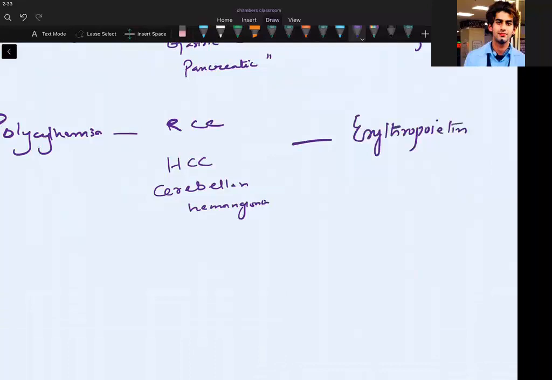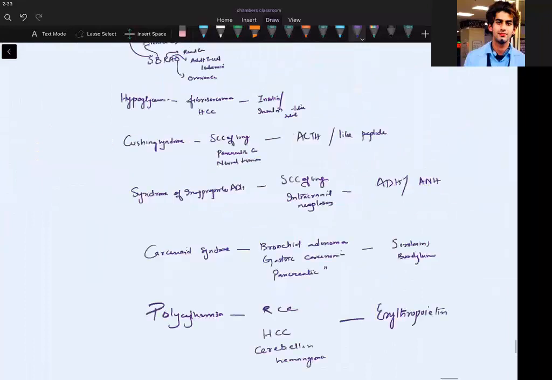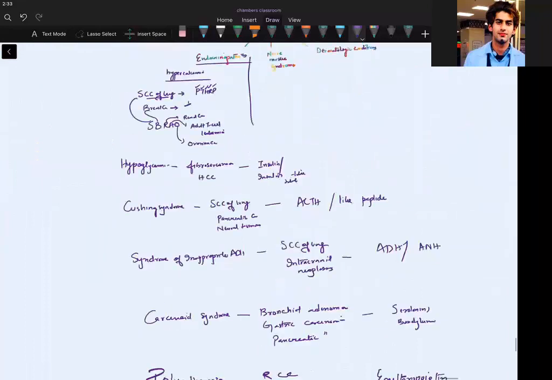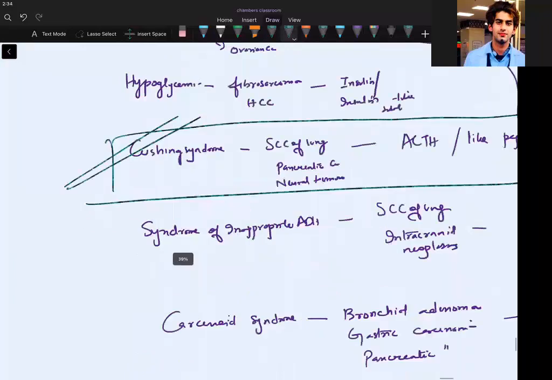Erythropoietin, guys. So which of the following is the most common? Which of the following endocrinopathies? This was all about the endocrinopathy story. Which of the following endocrinopathies is common? It is Cushing's. Cushing's is the most common. This will be asked to you. Important thing: Cushing's is the most common endocrinopathy.